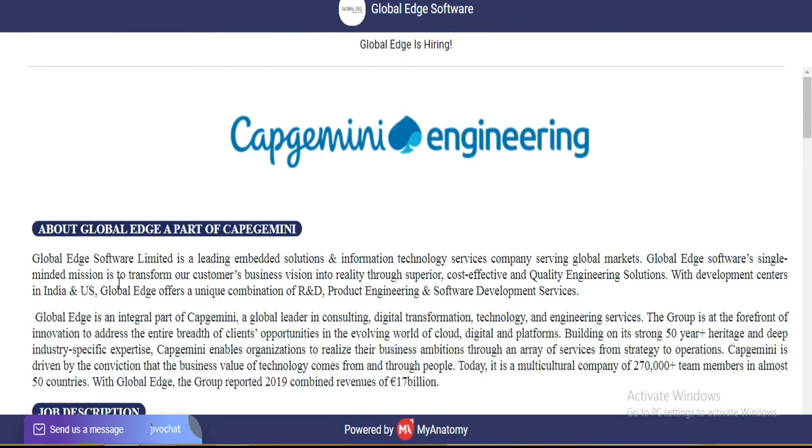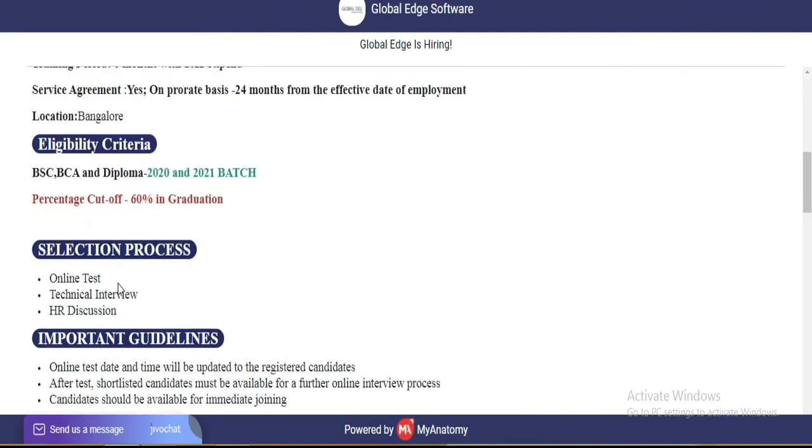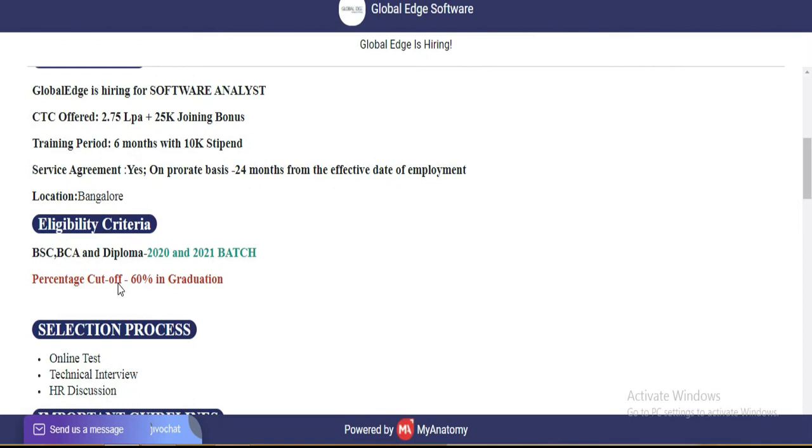Now discussing the next vacancy, and the role is software analyst and the salary is 2.7 LPA. There is a service agreement of 24 months and your job location is Bangalore.